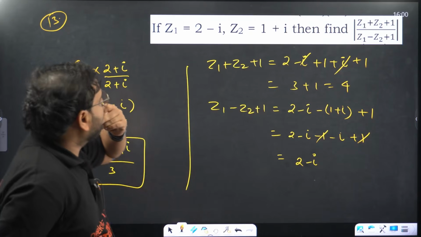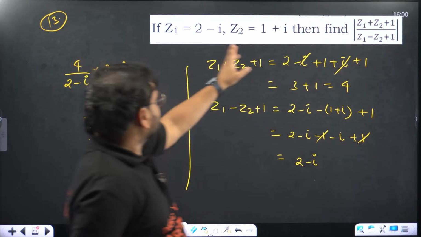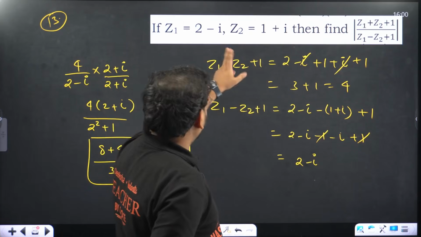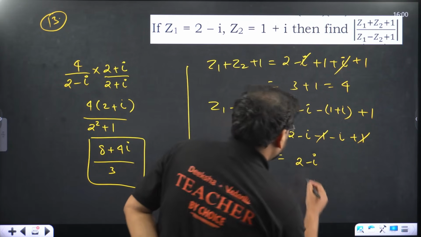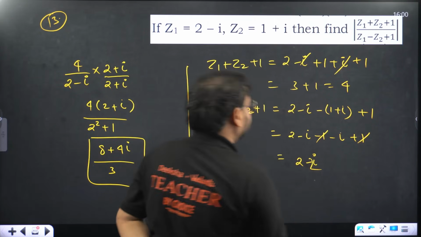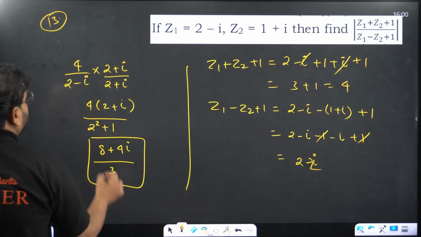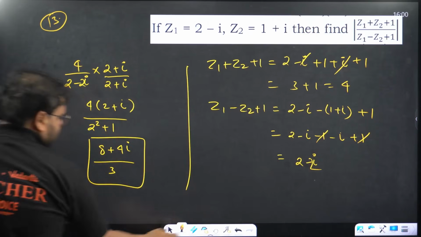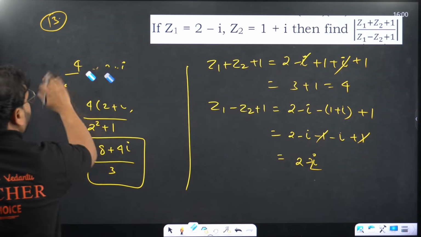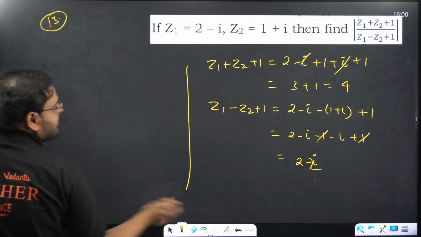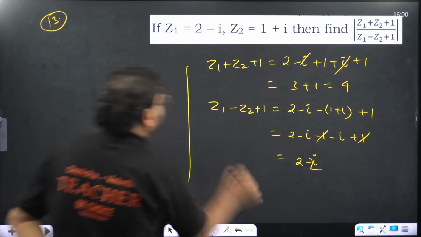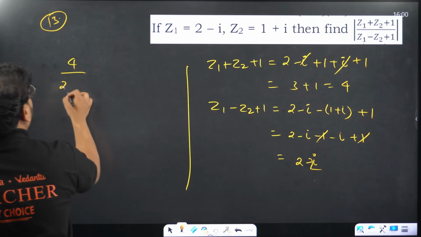And the difference, if I take, so we have minus 2i, 1 minus 2i plus 1, 2 minus 2i. Sorry, this is 2i, my bad. This part is corrected. If this is coming as 2 minus 2i, so we'll have the answer as 4 upon 2